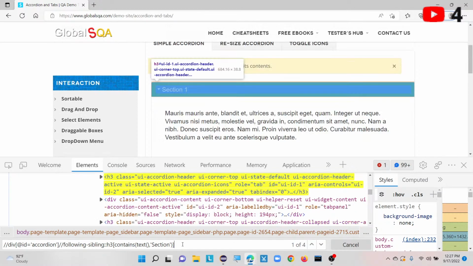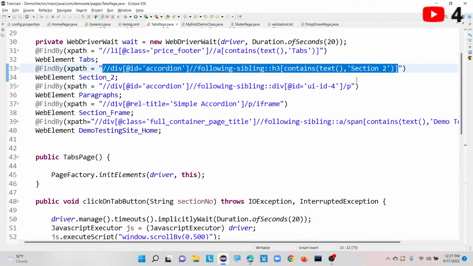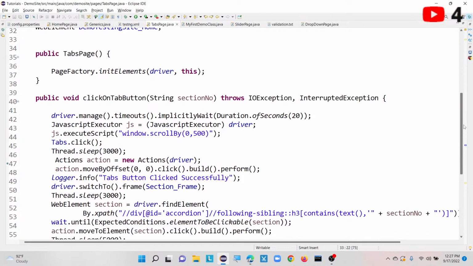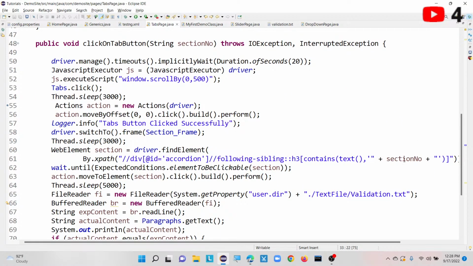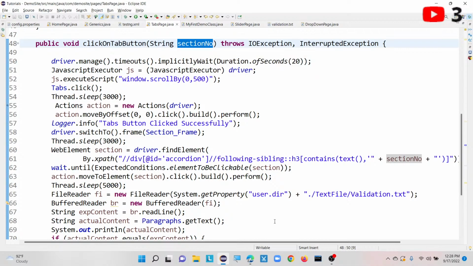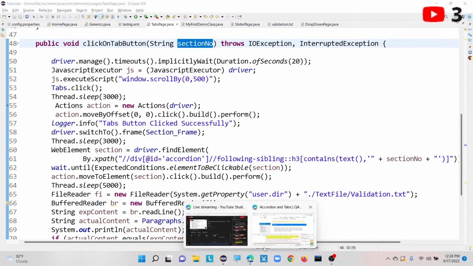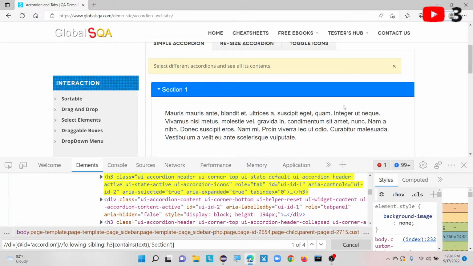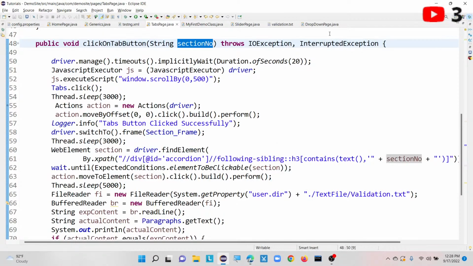But if you can see the XPath I have defined inside my method, contains text of section number, I am parameterizing it as my method's data type of string. Whatever section name I provide here, it is going to select that particular section from this list. That's why I am not defining more XPaths for each and every section; I can use only one XPath, where I can mention this as a parameter.